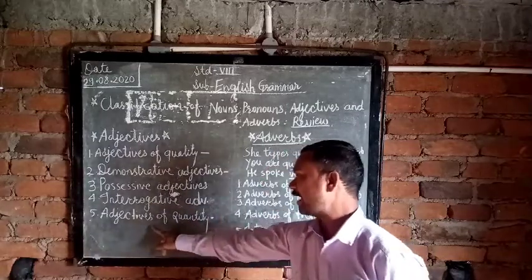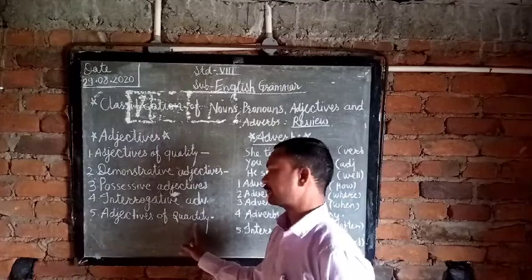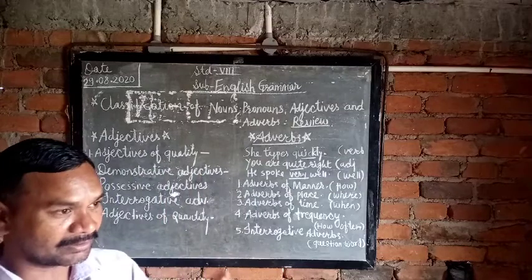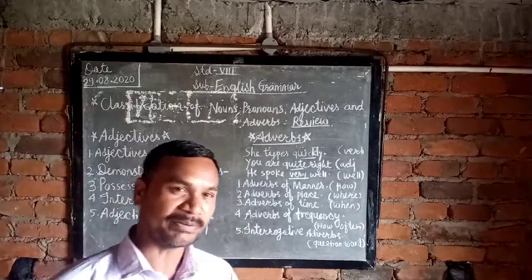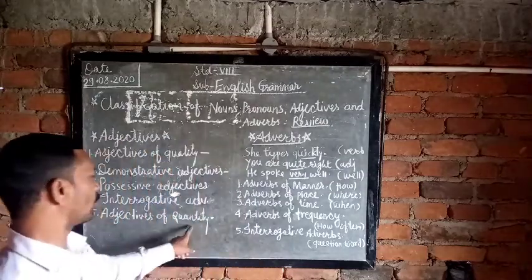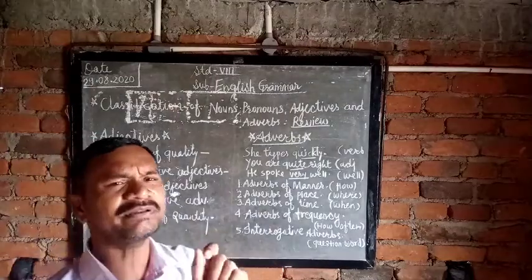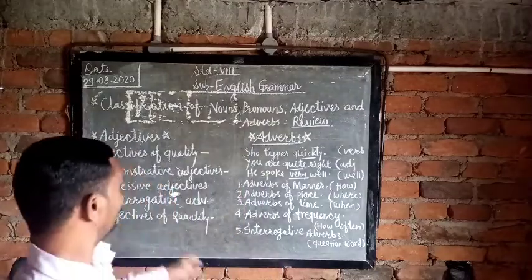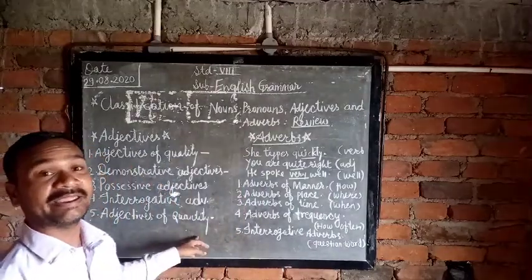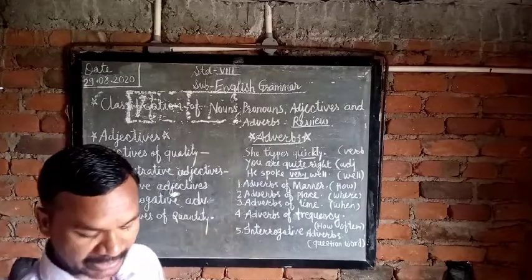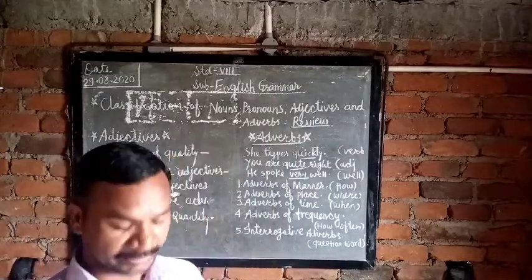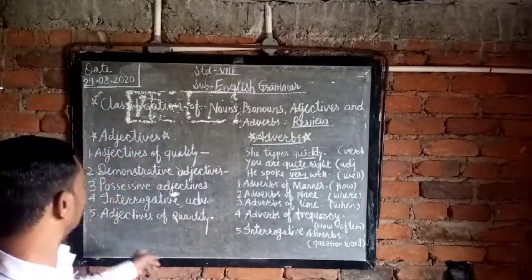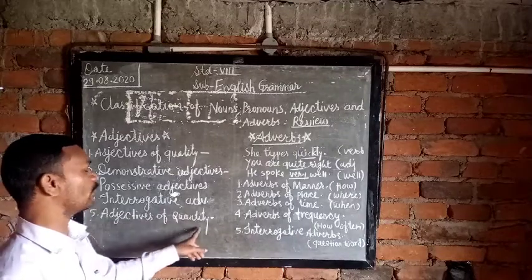Now last one, adjectives of quantity. They include all the numerals: 1, 2, 3rd, 5th, 8th, 10th. These are the words there, and also all, both, every, many, few, each. These are the examples of adjectives of quantity.